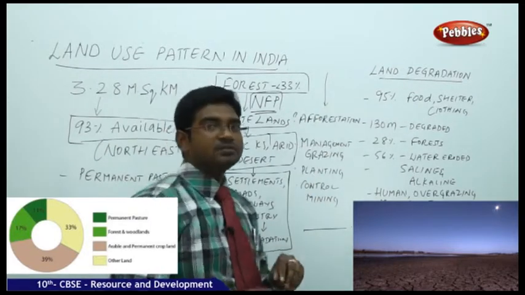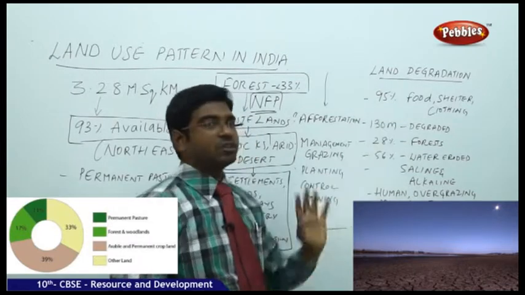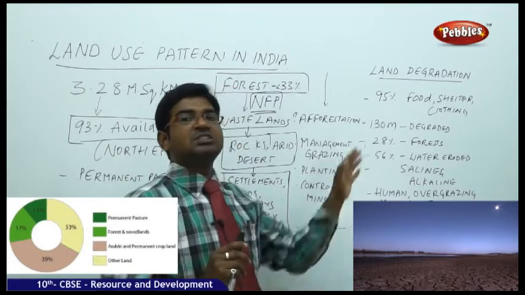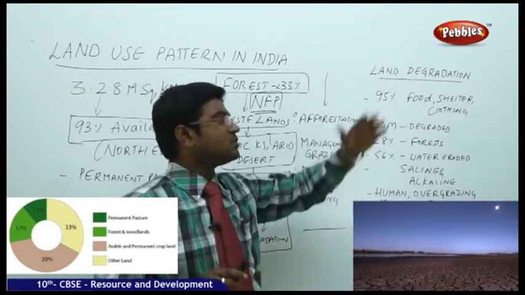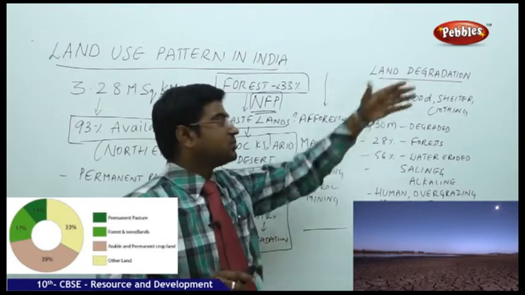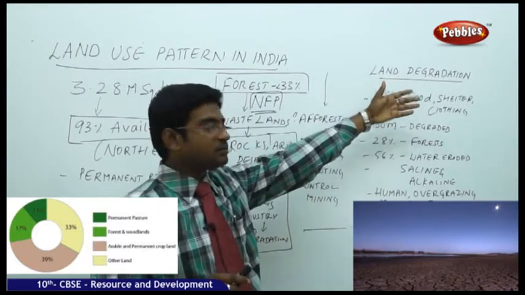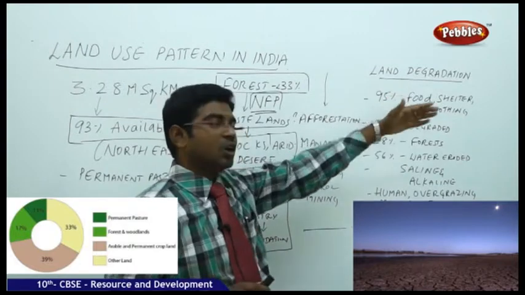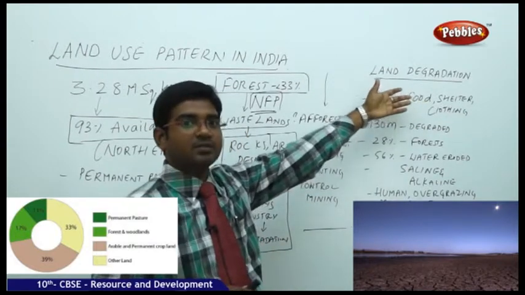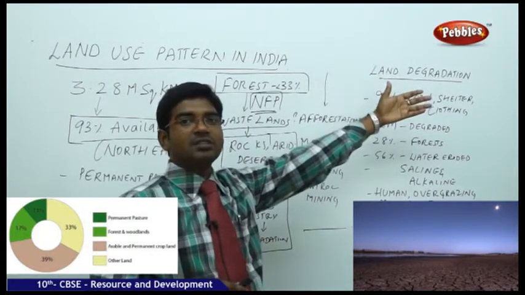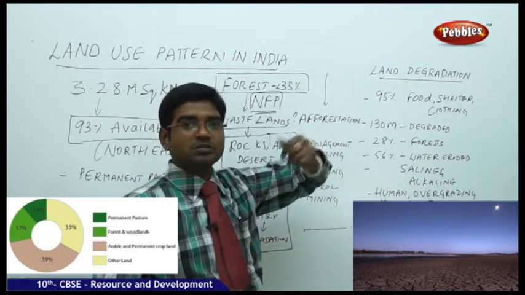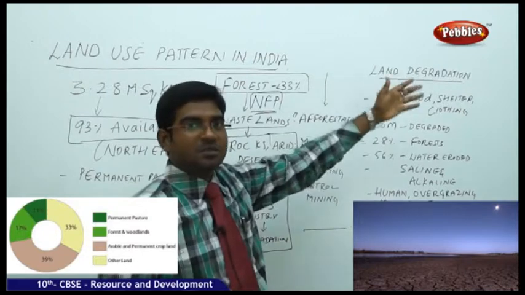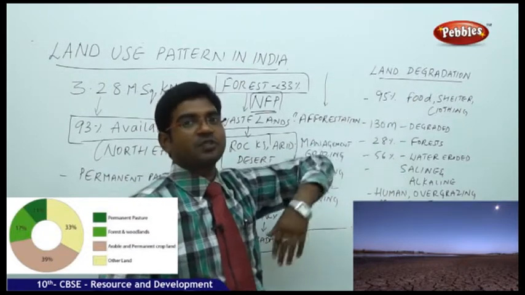Most of us know that if we have food, shelter and clothing, 95% of the needs are fulfilled. This is an old saying, sir. In modern day, you should have one house, that's shelter. Food, daily tasty foods, the menu has changed. Clothing, different brands. Sir, now vehicles also we need, for traveling, transport. Maybe in the next textbook they will add it, CBSE people also will add transport facilities.